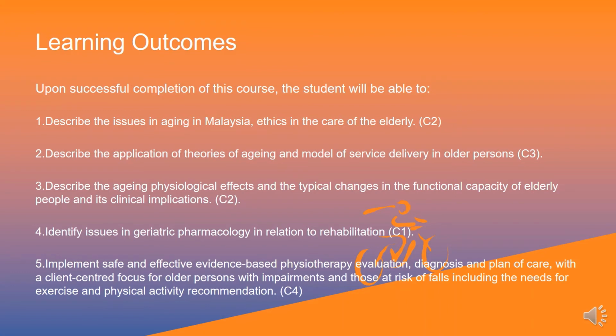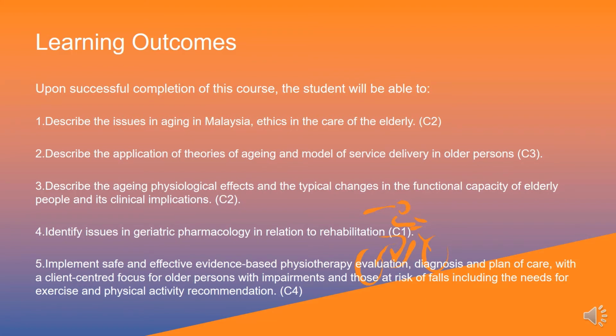So basically, our course learning outcomes are that once you successfully complete this course, you should be able to describe the issues in aging in Malaysia, and ethics in the care of the elderly is also included. Number 2 is to describe the applications of theories of aging and models of service delivery in older persons.